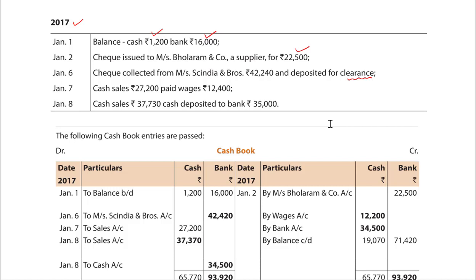Cash sales, that means cash received, 27,200. Absolutely fine. Paid wages, that means this is going to be credit, 12,400. My dear students, as you can see it over here, paid wages is 12,400, but we have recorded 12,200. Scindia and Brothers is 42,240. We have recorded 420. So these are the errors we should rectify.